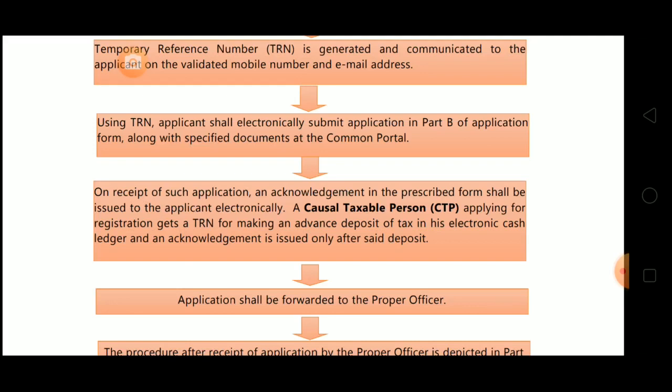So once the TRN is issued, the casual taxable person is required to make an advance deposit in the electronic cash ledger with the application. Means the casual taxable person will also submit the application along with specified documents, and will also make the advance deposit of tax, and only after that will that person get the acknowledgement number.